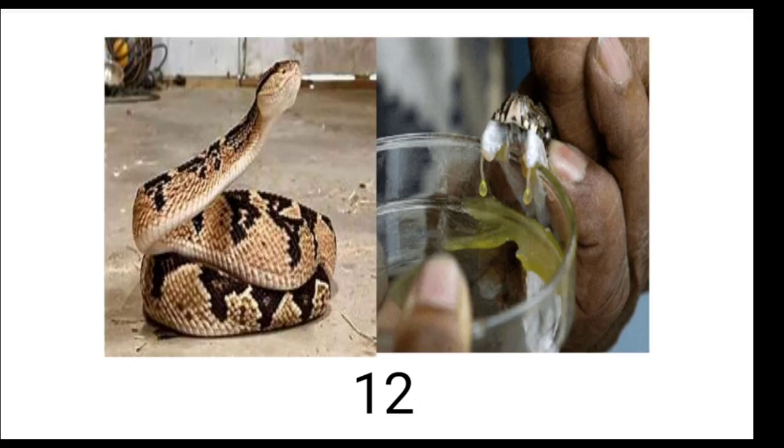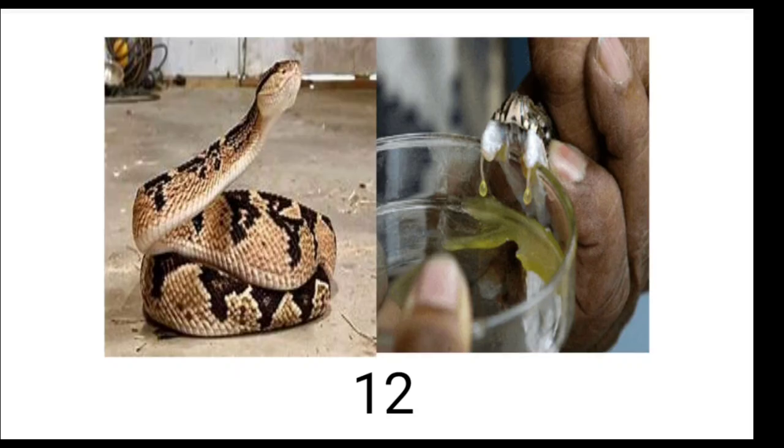Okay, another animal, what is this, sir? Yeah, correct, it is Lachesis. And you can see the right side image also. In that, collection of venom is going on. How are we collecting the venom? By pressing its poisonous teeth or fangs against butter paper or a watch glass, we press them to remove the poison or venom from the snake.